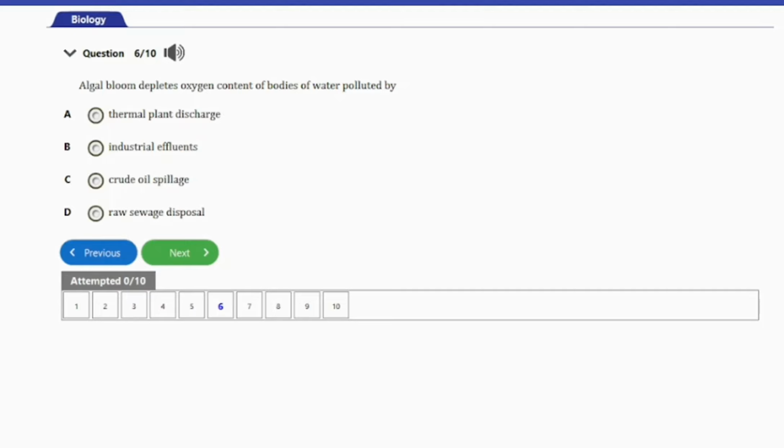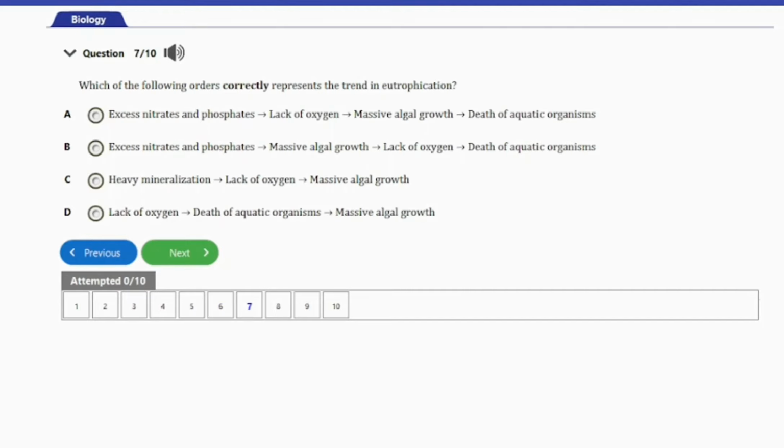Let's go ahead and consider the next question. That's question number 7 here. It says, which of the following orders correctly represents the trend in eutrophication? We have A. excess nitrates and phosphates, then lack of oxygen, then massive algal growth, then death of aquatic organisms. B. excess nitrates and phosphates, then massive algal growth, then lack of oxygen, then death of aquatic organisms.